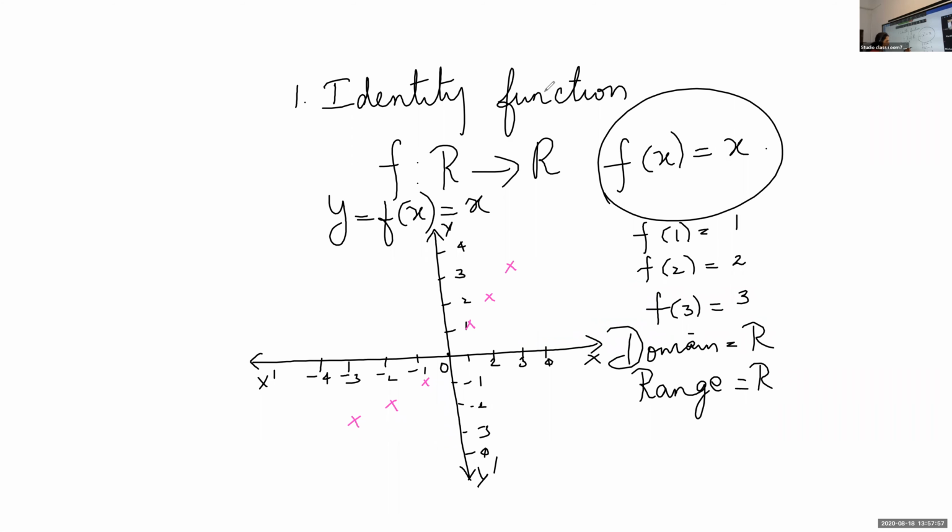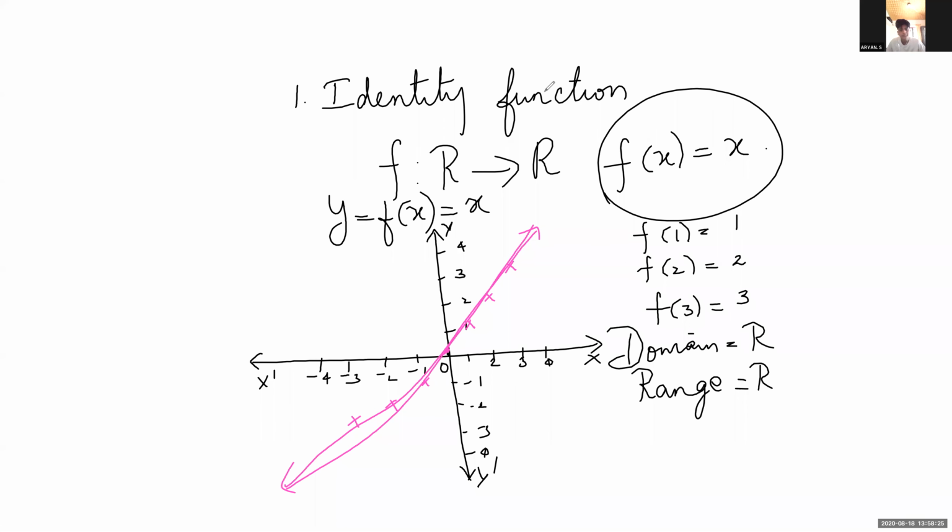If you join all these things, you will be getting a straight line passing through the origin. It is a straight line. That straight line will pass through the origin. Image of 0, what is image of 0? F of 0 is 0. So you'll be getting a line passing through the origin. Is it okay, Aryan? Can you follow this one?